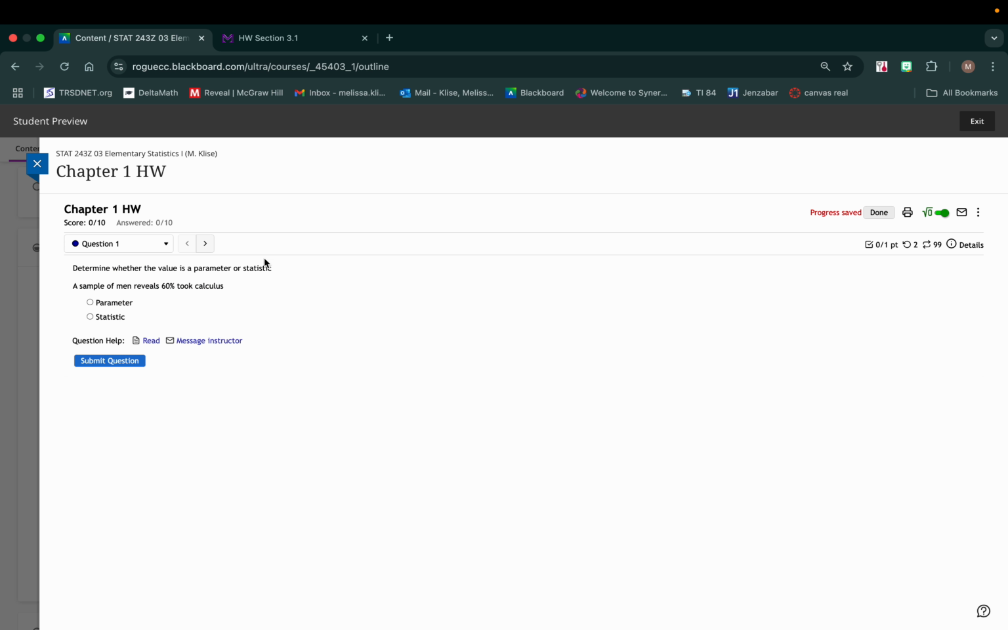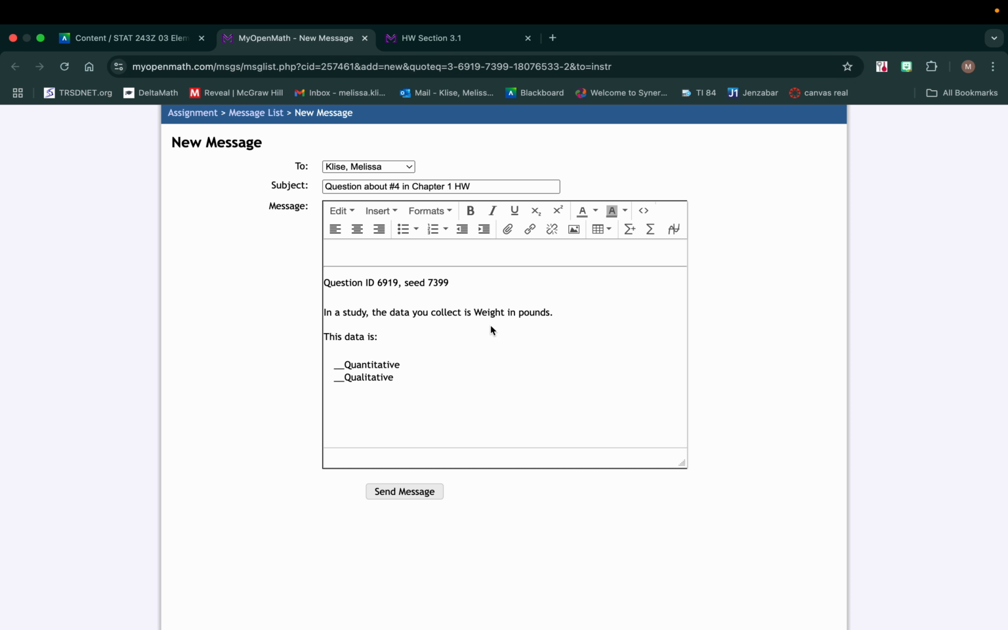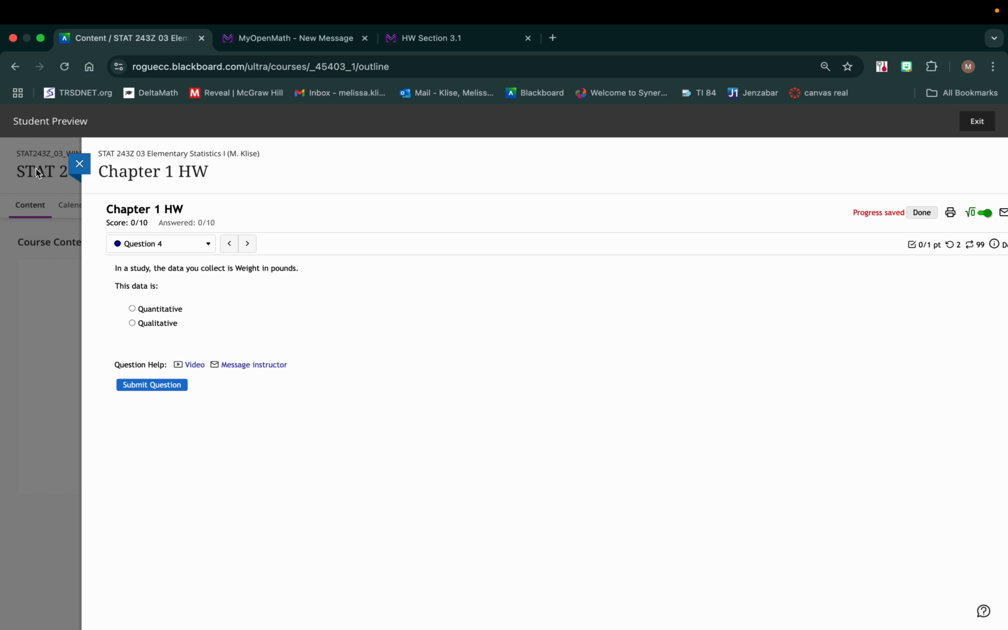And you do the homework directly in here. Notice there's a message instructor button right here. So if you are doing your homework and you're really struggling, if you click on message instructor, it's going to open up this window. If you send it to me here, I will answer you in Blackboard. So you can type out whatever question you have, and I will message you in Blackboard. Now, I'm going to go back here once again.